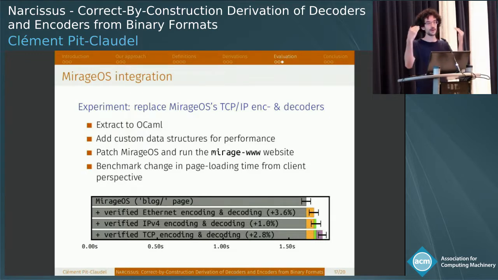And so we added one by one different parts of the stack. So first we replaced their Ethernet encoding and decoding primitives by ours, and then IPv4, and then TCP. And overall, the overhead, the change in loading time, is about 10%, or a bit below 10%.